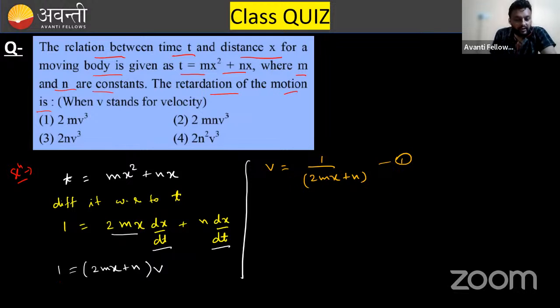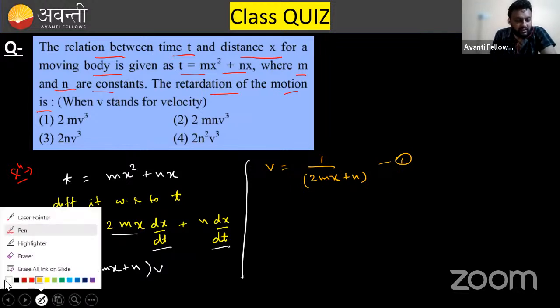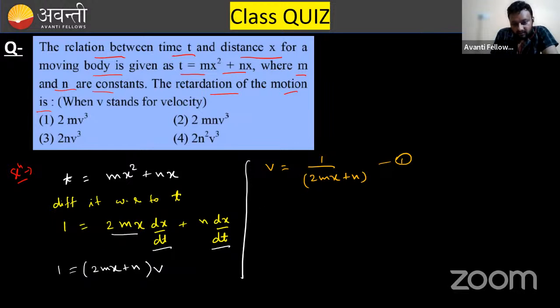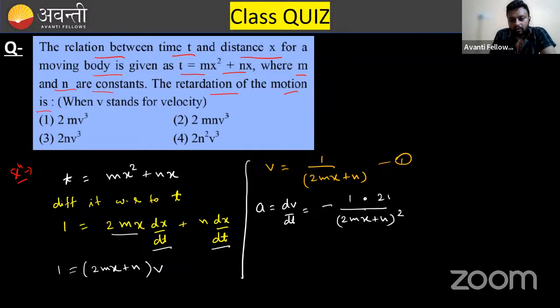Now, if you know the velocity, you can differentiate it again to get the acceleration. Acceleration is equals to dv over dt, and I'm differentiating it again. It will become minus 1 over 2mx plus n whole squared into 2m dx over dt. Clear?